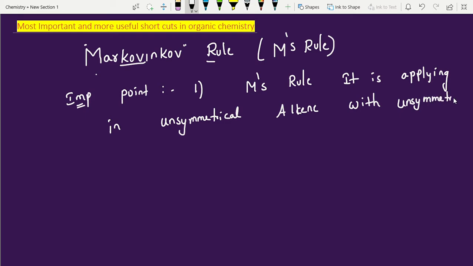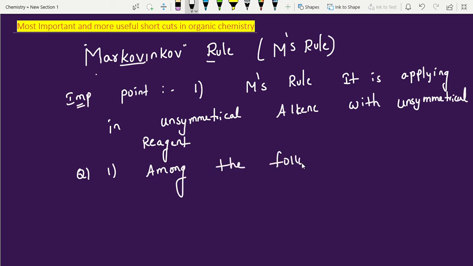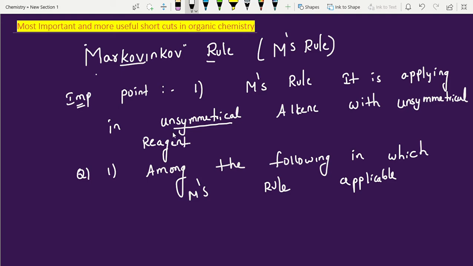See, one question I am giving here, so you will come to know how they frame and ask questions. Question 1: among the following, in which case is M's rule applicable? That's all. See, I said one point, right? Unsymmetrical alkenes. Students, what are unsymmetrical alkenes? I will explain here. First, I am giving options.